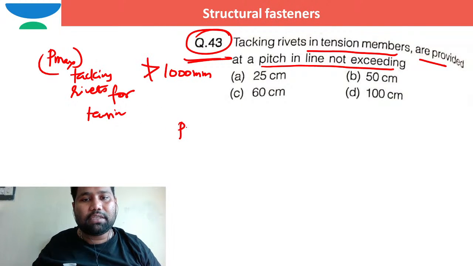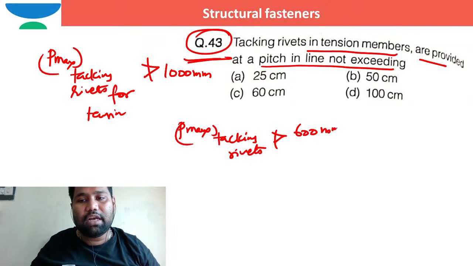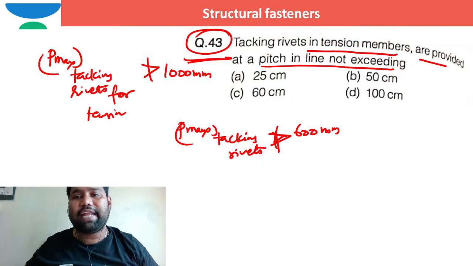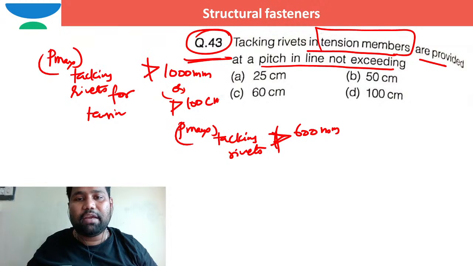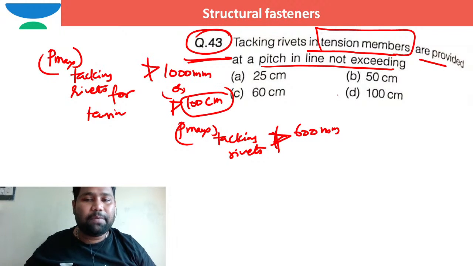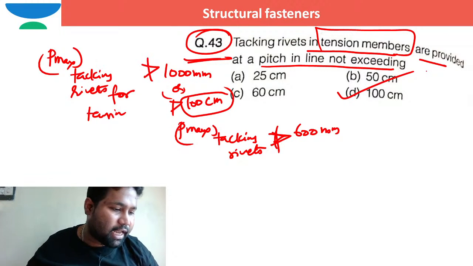For compression members, the maximum pitch of tacking rivets should not be more than 600 millimeter, as they are expecting for tension members. So that's the reason why I can go for 1000 millimeter. So it is all indirectly always called as 100 centimeter, right? So I can go for D, which is the correct option.